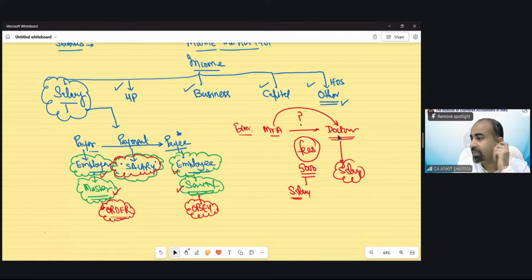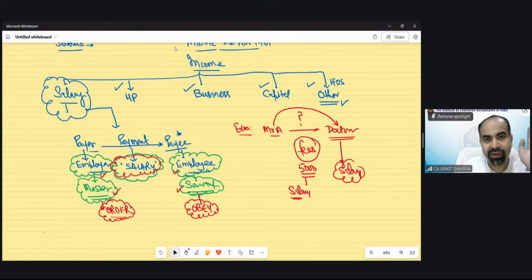Shipra is asking something: employees sent outside India, MNC to abroad, staying less than 182 days in India. Shipra, again, this is not the class of residential status. We had a problem class for residential status, and you should ask these kinds of questions there. If I answer these questions right now in the salary topic, that would kill our time. If I have spare time, definitely we will discuss your query. Santosh is asking what questions we will get in the examination. You will come to know, don't worry.